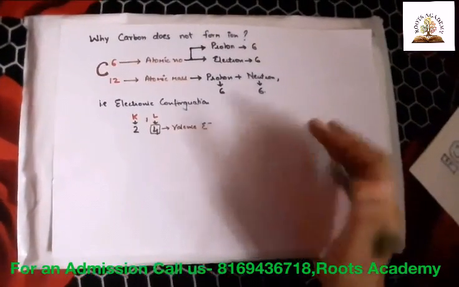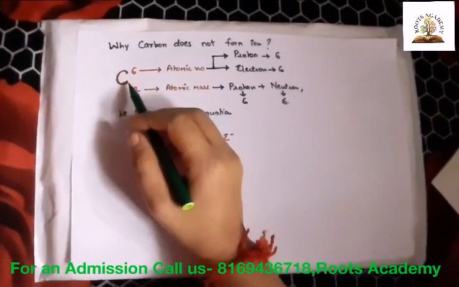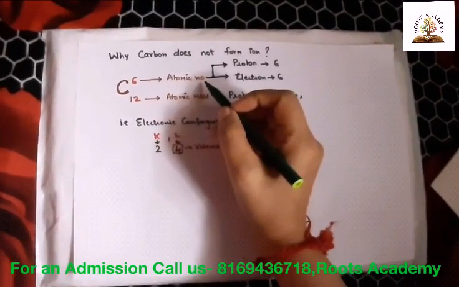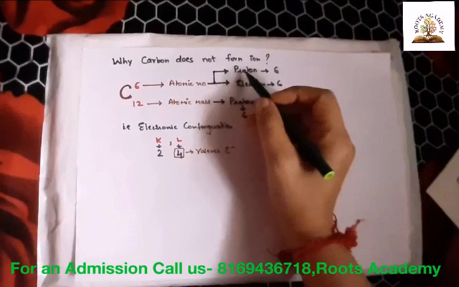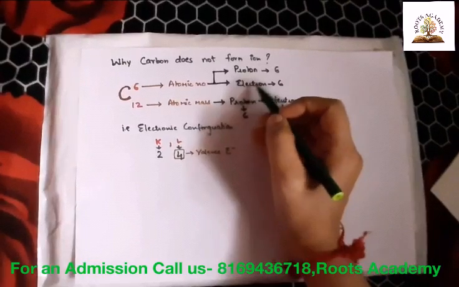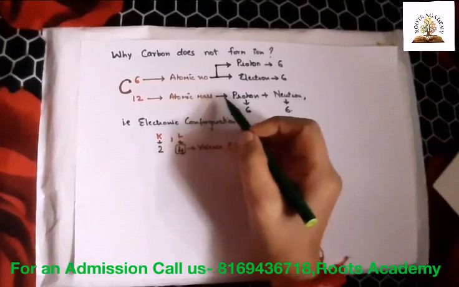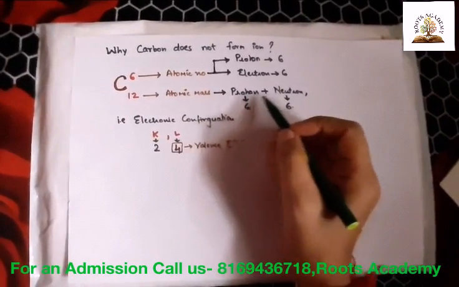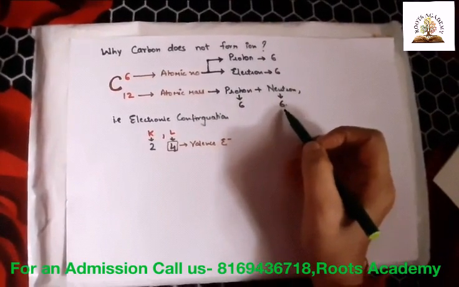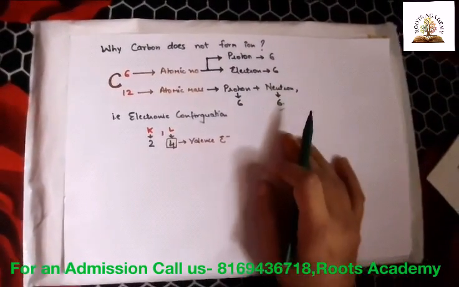Why does carbon not form an ion? To know this, first we have to know about the carbon element. Carbon has atomic number 6 and atomic mass 12. As you know, atomic number means the number of protons or the number of electrons. So if my atomic number is 6, the protons will be 6 and electrons will be 6. Atomic mass is 12, and according to the definition, atomic mass is the number of protons plus the number of neutrons. So if my protons are 6, obviously neutrons will be 6. So in carbon, protons are 6, electrons are 6 and neutrons are 6.